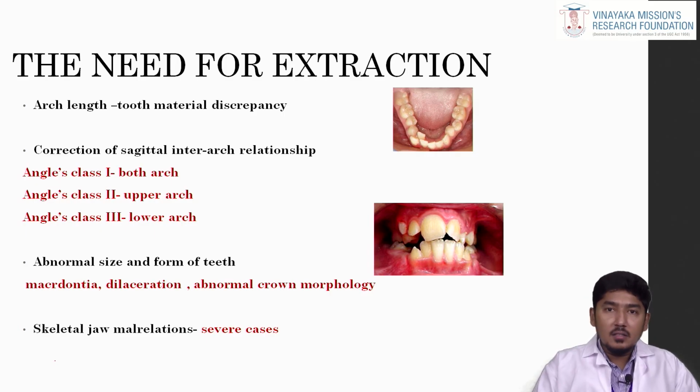convex profile. In the third scenario, if there is crowding in the upper and lower arch with proclination in the upper arch, we have no other choice but to go for all 4 extractions, that is all first premolars.